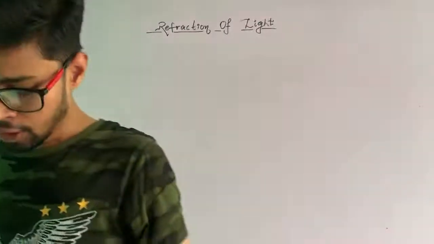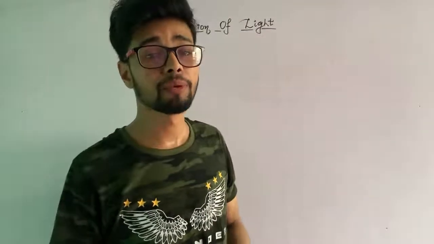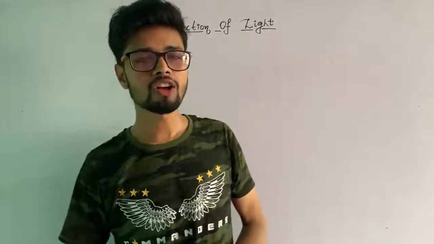Okay, so students, as I told you, we are going to move towards our next topic, that is refractive index. But before starting that topic, let me recall what the laws of reflection were. There were two laws of reflection that I dictated in the last video also.